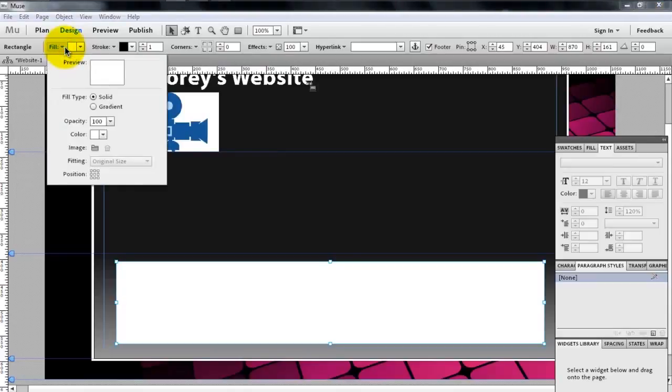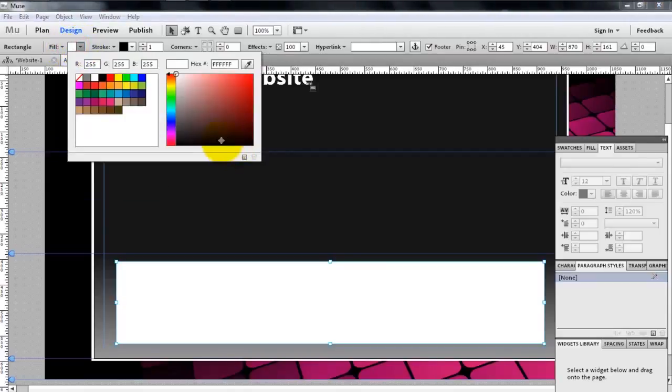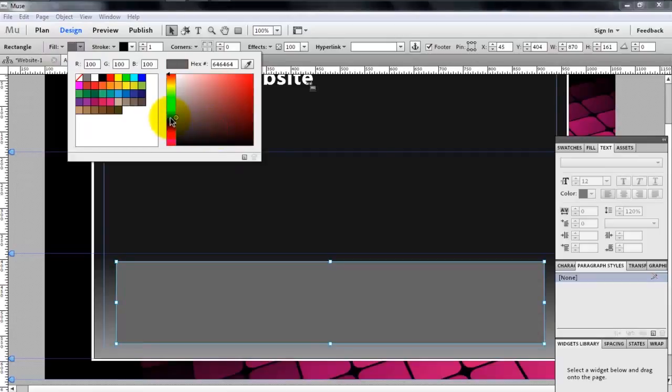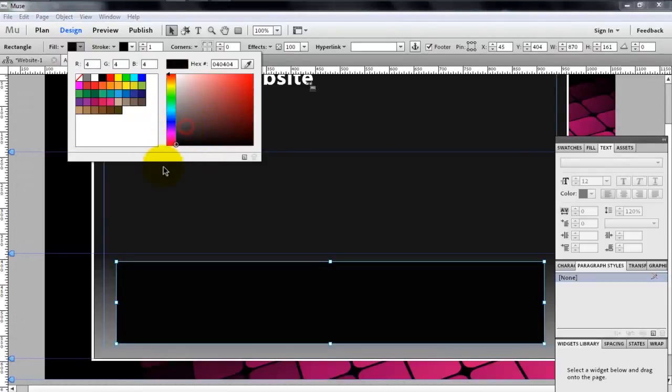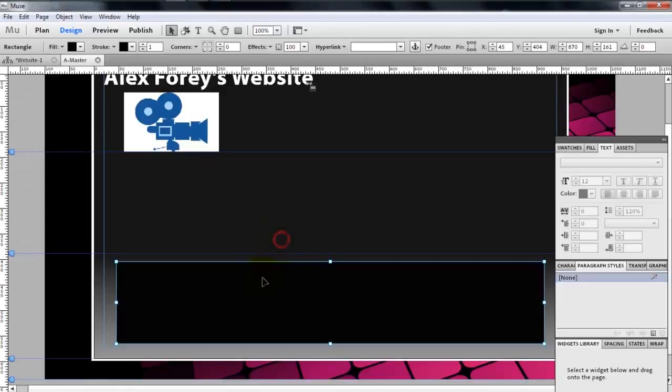I'm just going to choose, let's just choose black actually, it's quite nice. Okay, and then we're going to click, there's the corners thing here. And we are going to select, you can choose a different kind of corner. You can either have a square corner, a miter joint they call it, a round joint, or a bevel joint. I'm going to have a bevel joint for this one.